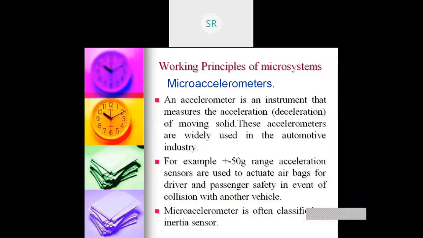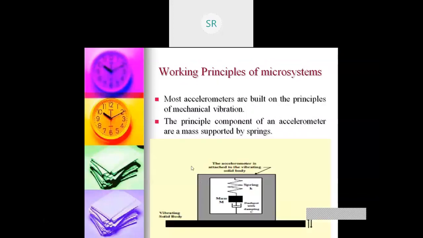These accelerometers are widely used in the automotive industry. For example, for a range of plus or minus 50 g of acceleration or deceleration, they are used to actuate airbags for the driver and passenger safety in the event of collision with another vehicle. The micro accelerometers are often called inertia sensors. So this is the micro accelerometer. They are built on the principle of mechanical vibration.